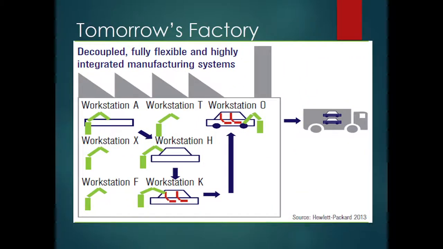Tomorrow's factory is decoupled, fully flexible, and a highly integrated manufacturing system. This is a complicated process used on high production lines with high accuracy. Workstation A, workstation T, workstation O, and these are not operated manually. It is fully automatic and based on an automation system.